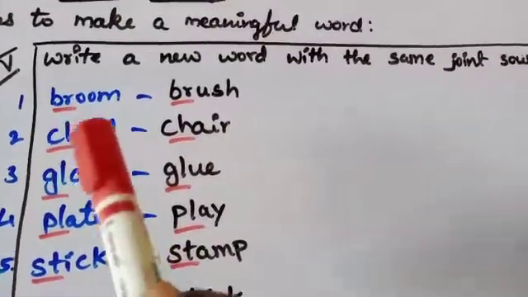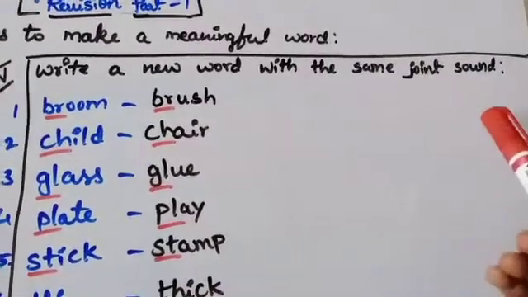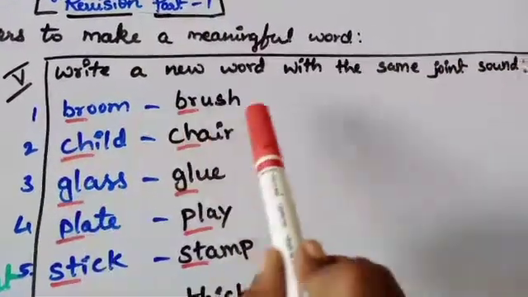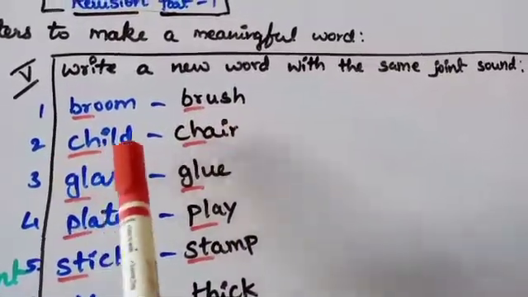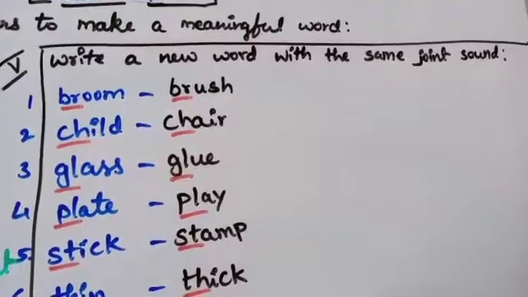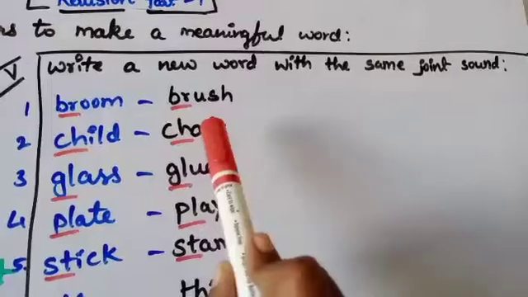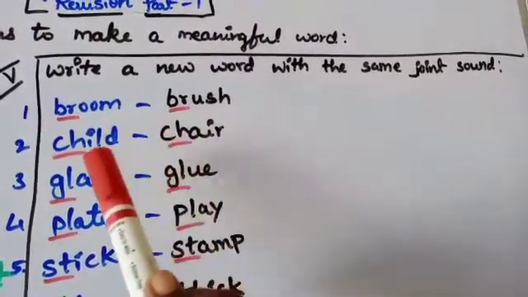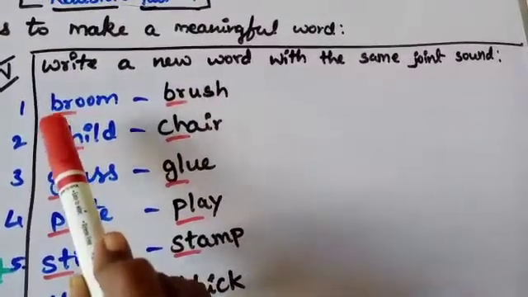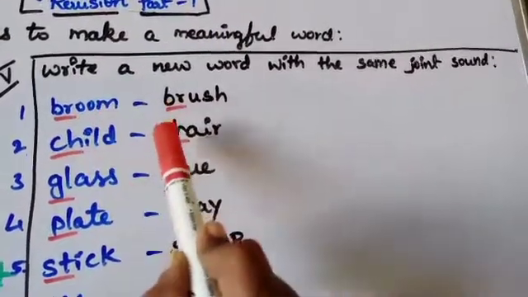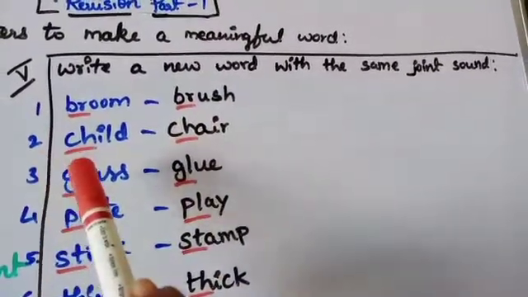The next one is write a new word with the same joint sound. Okay. Broom, brush. You can see the underlined letters here. BR is a joint sound and you will get a new word. When we join the same letters, we will get a new word. So here you can observe B-R-O-O-M, broom. B-R-U-S-H, brush. Okay. The next one, child, chair.